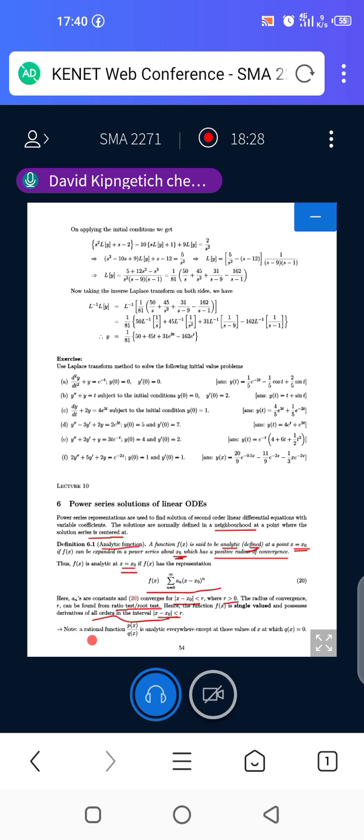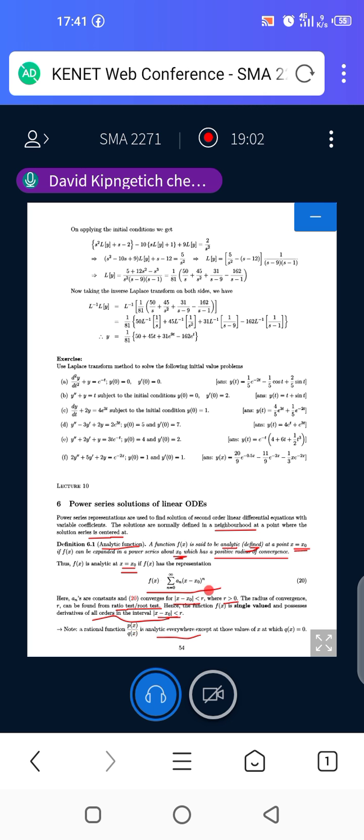So we normally say a rational function, which we know is obtained by division, a rational function is basically a fraction, is analytic everywhere, except when the value in the denominator is going to 0. That's when it fails to be analytic.